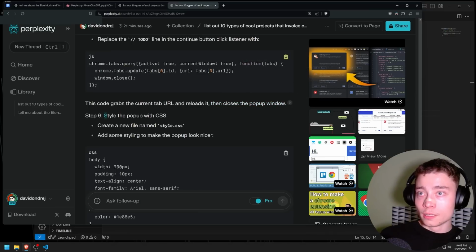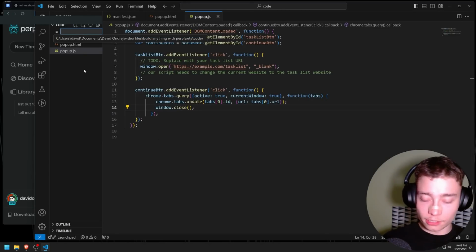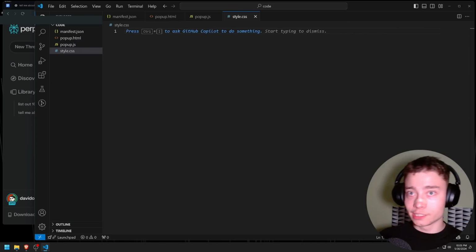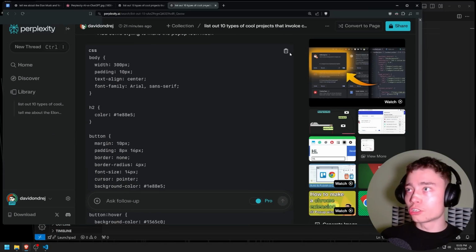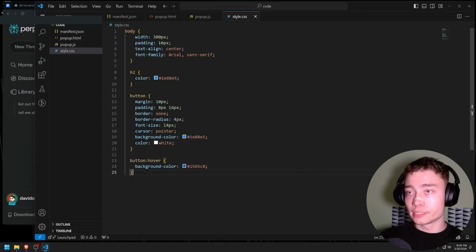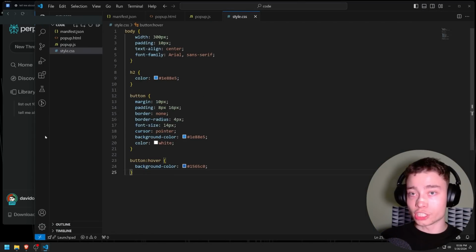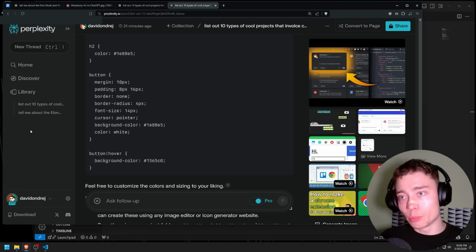Okay, style. Now we need CSS to add some style so it's not completely bare bones. And I did exactly what I advised against doing, which is typing the name. But since it's so simple, it's hard to mess up. Anyways, we're gonna copy this. Obviously, CSS. No point going over this. You can customize it endlessly. You can spend endless hours just adjusting colors and borders. But we're interested in building a productivity Chrome extension that works only using Perplexity.